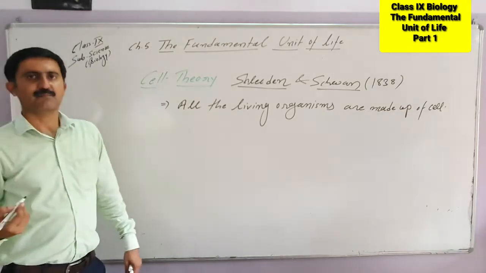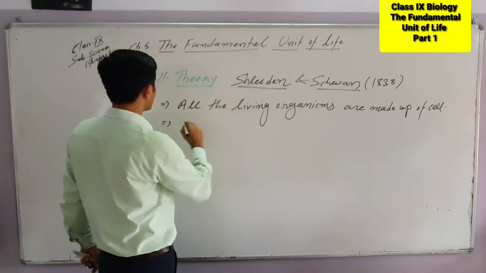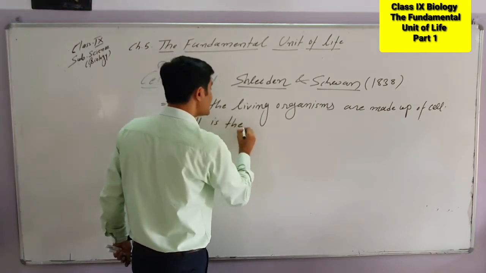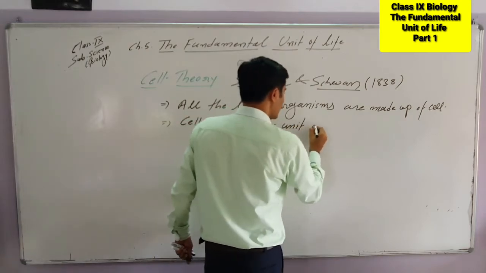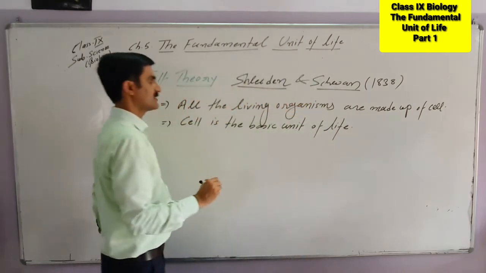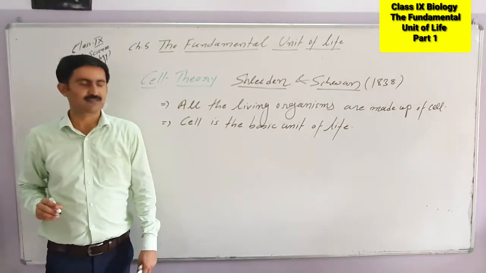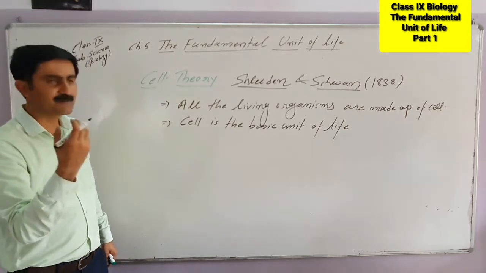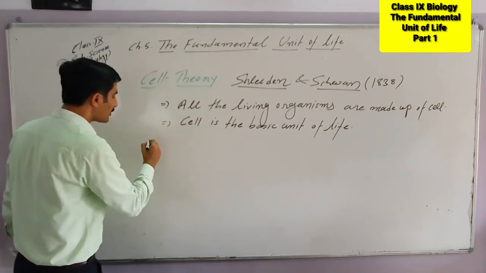This is the basic unit. The second statement we have to write, which Schleiden and Schwann proposed, is that the cell is the basic unit of life. So these two statements or these two postulates are given by these two scientists, and this we consider as the cell theory. All of us know that the cell is the basic unit, the structural and functional unit, the fundamental unit.